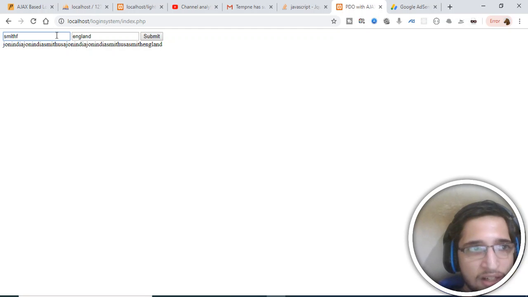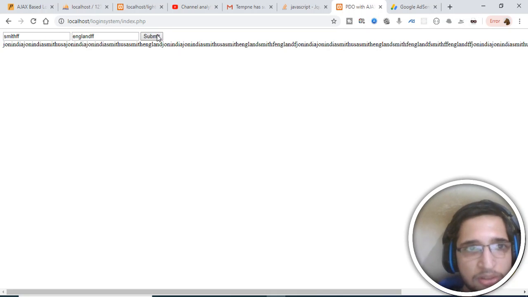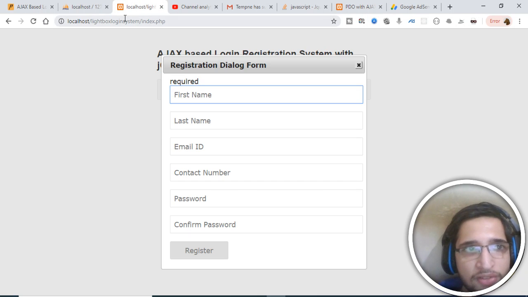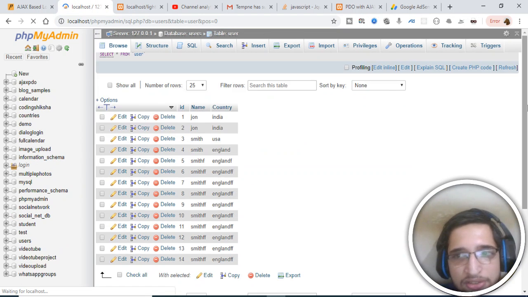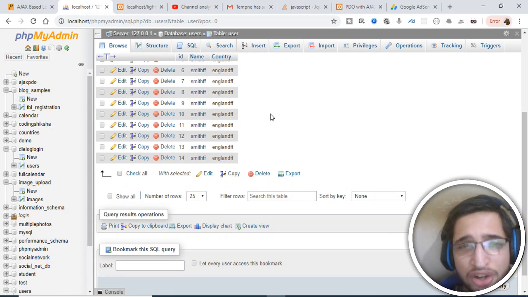So now we are interacting with the database in real time. If I submit and refresh my database, you will see that all these entries are present inside. So this is a short little way by which we can use PDO with AJAX.